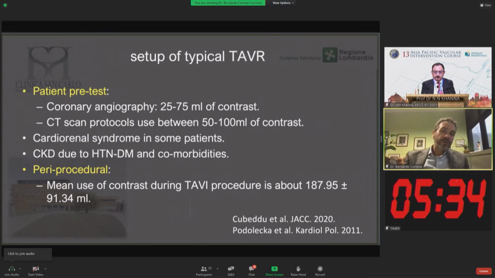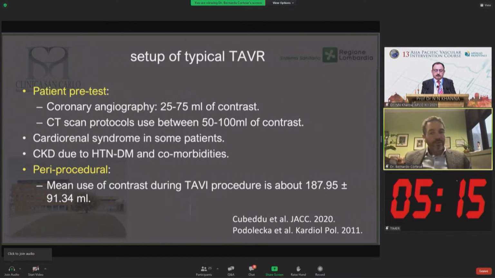We all know that before TAVR, all of the patients should undergo coronary angiography or a CT coronary scan, which means giving them a minimum of 25 milliliters of contrast dye, which may become even more, up to 100, in case they undergo PCI.